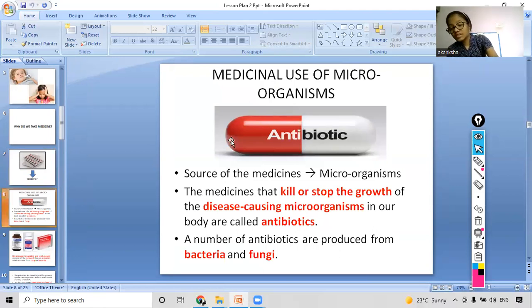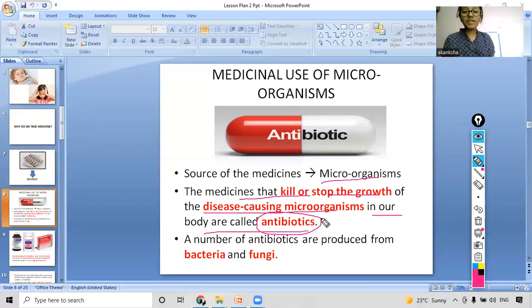Okay, and in these, the microorganisms are there. So the source of medicines are microorganisms, because microorganisms are used in the making of these medicines. The medicines that kill or stop the growth of the disease causing microorganisms in our body are called as, what is that medicine called as? It is antibiotics. As you can see this spelling, it is also written here, antibiotics. You must have heard this word many times, antibiotics.